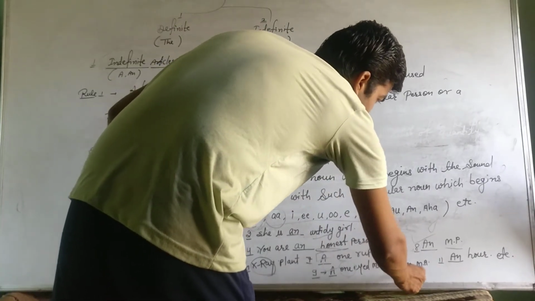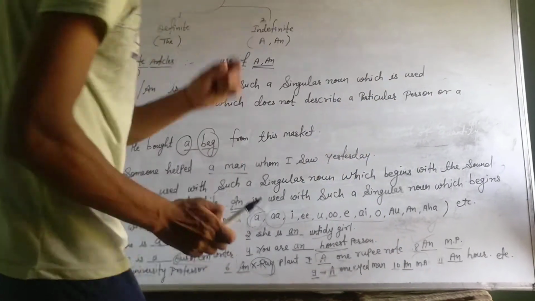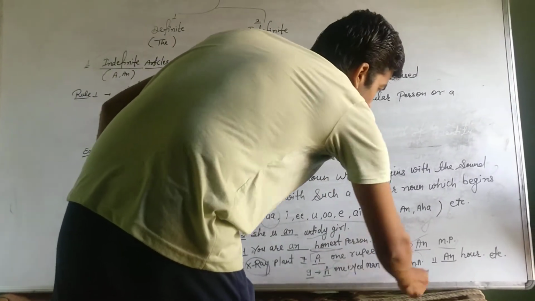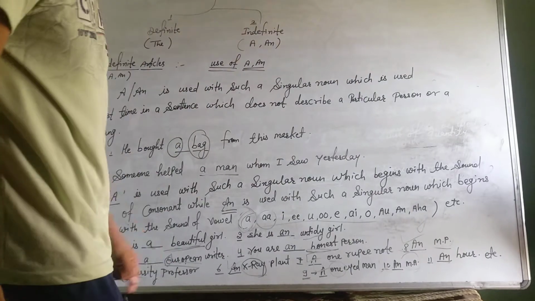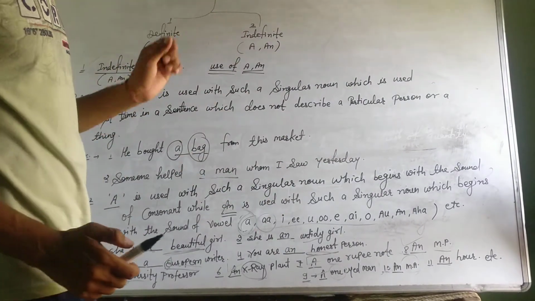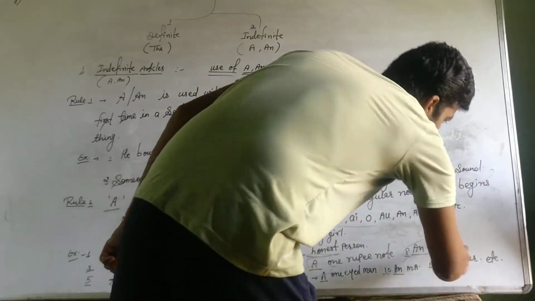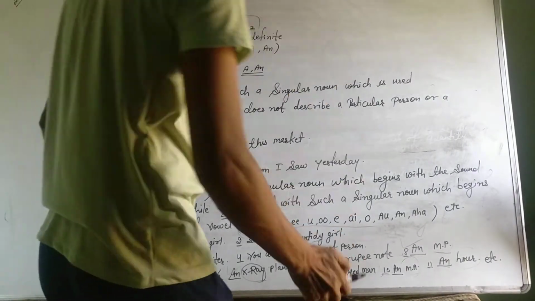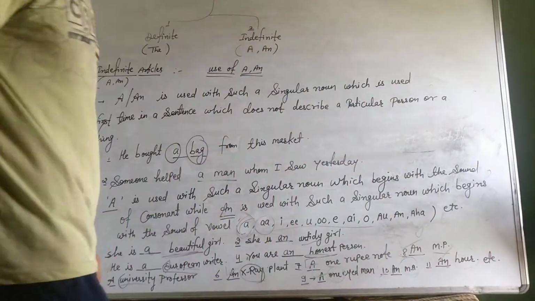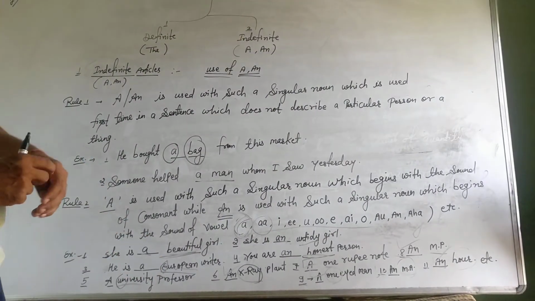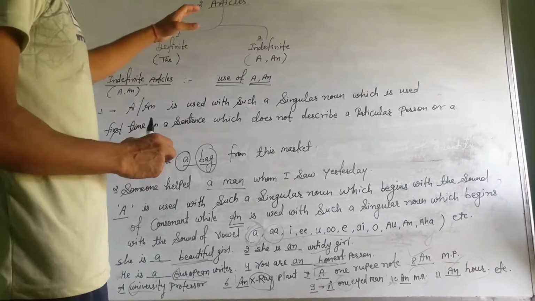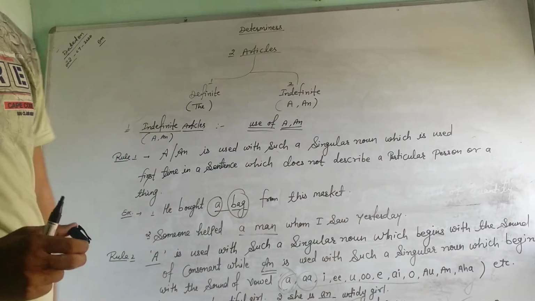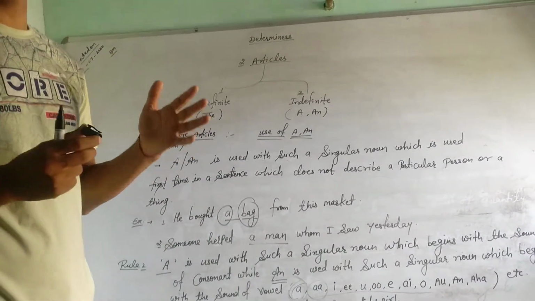10th. An MA. So the first sound is A. MA. Then AN will be correct. 11th. An hour. So here is the sound hour. So the first sound is A. Okay, then A is a vowel, so AN will be correct. Okay, so this is the use of indefinite articles A and AN. I hope that you all got it very well.